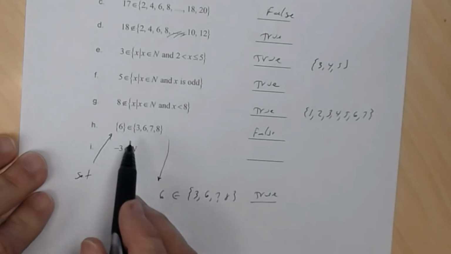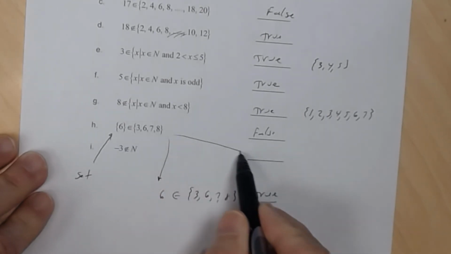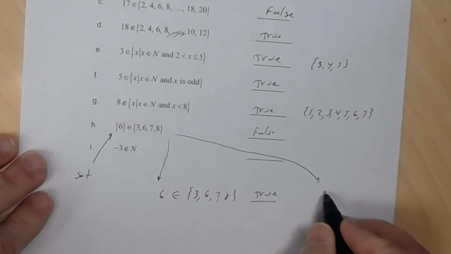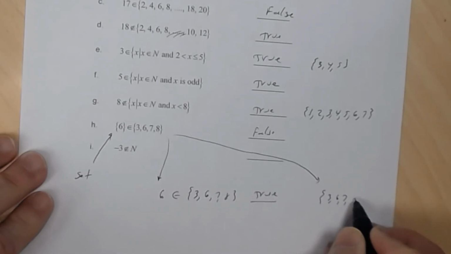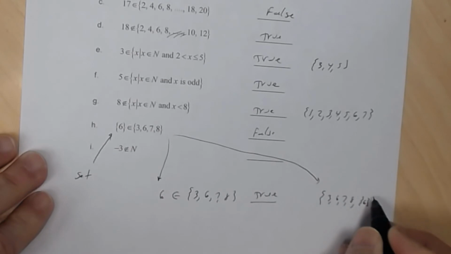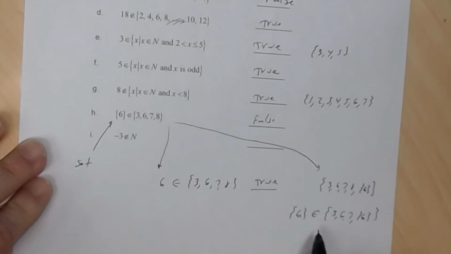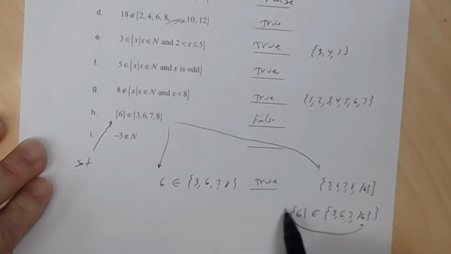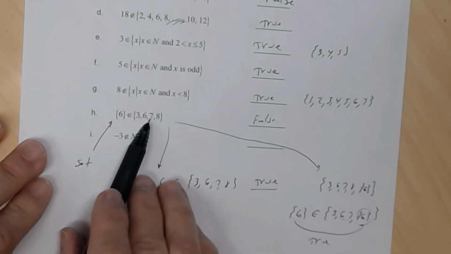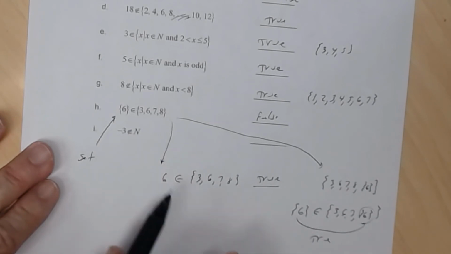This says the set. Do you see? So here's the question. Do you see this? 3, 6, 7, 8, and then all of a sudden you see a set with the element 6 in there. Do you see this? That would be a true statement. If it had this, 3, 6, 7, and then 6, then that would be true because 6 is listed here. That would be true. So that's false because you don't see it in here. Okay, so that's a difficult one.